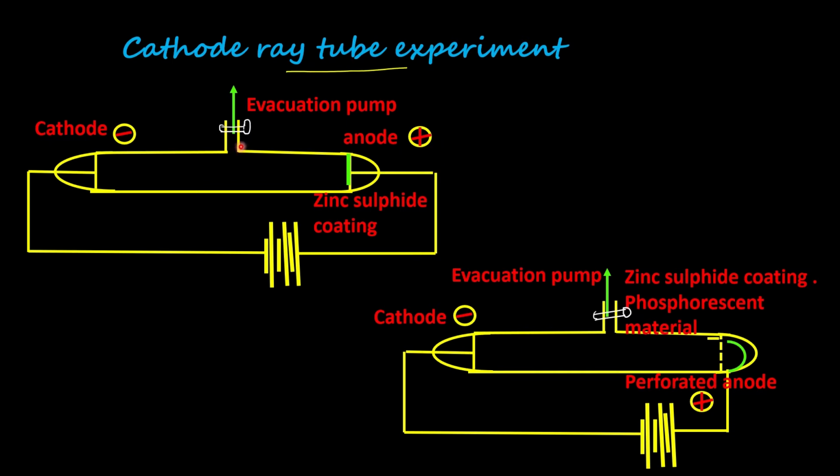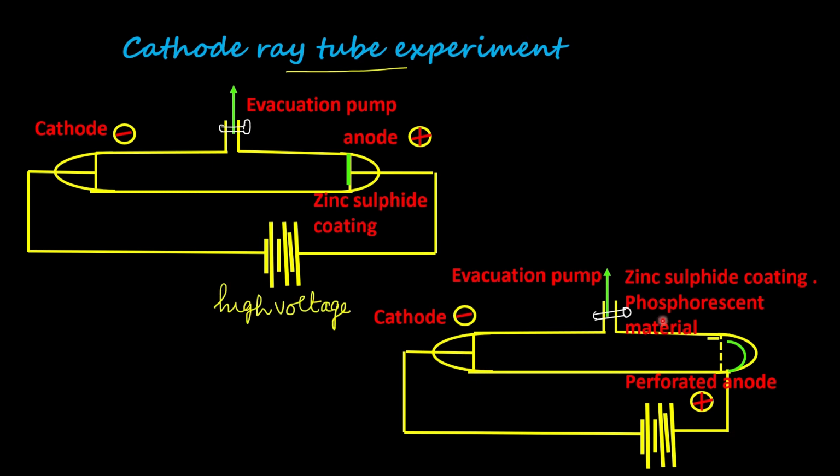It has an outlet fitted with a stopcock which can be connected to an evacuation pump, by working which the pressure inside the tube can be adjusted as desired. This is the anode, which is coated with zinc sulfide, a phosphorescent substance. It is connected to high voltage.